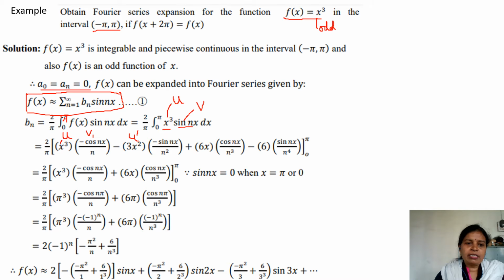Always put the minus sign of integration inside the bracket so that you will not end up doing any sign mistake. So now when you will integrate cos nx, no change in sign, therefore this minus sign will continue as it is, minus sin nx upon n square, n will increase in the denominator,